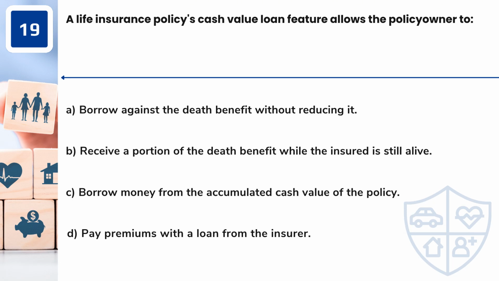Question 19. A life insurance policy's cash value loan feature allows the policy owner to: A. Borrow against the death benefit without reducing it. B. Receive a portion of the death benefit while the insured is still alive. C. Borrow money from the accumulated cash value of the policy. D. Pay premiums with a loan from the insurer.